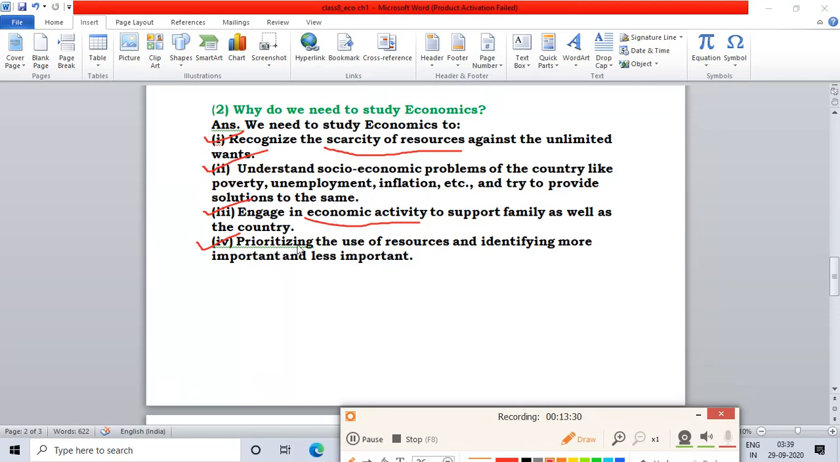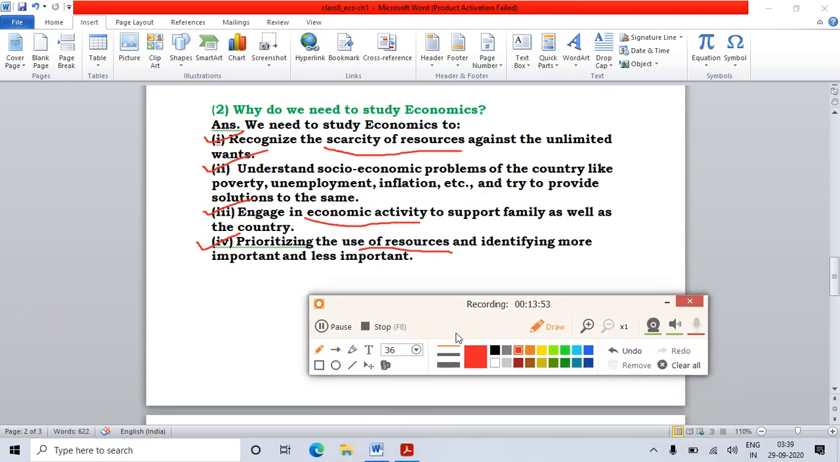Fourth one is prioritizing. It means we have to give priority to the use of resources, identifying more important and less important. The resources which we are using, we should give priority to them and identify which is important for us and which is less important for us. So this is the answer, why do we need to study economics.